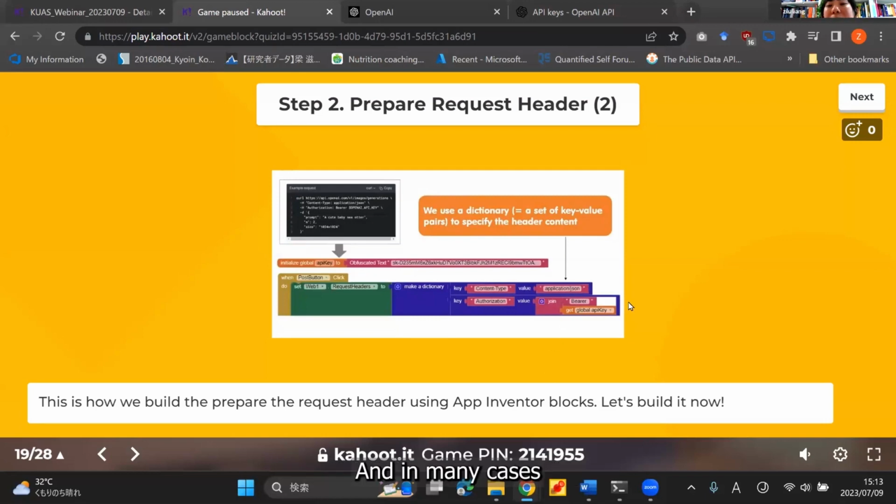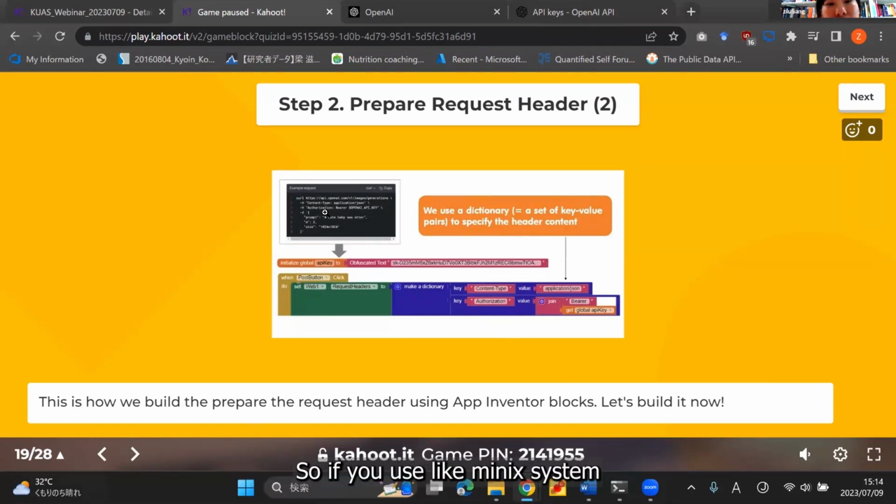And in many cases, we just need to specify the content type as application/JSON. Okay. It's like grammar rules. It's like learning English, right? You just need to know, oh, I should write it like this and remember it. That's all. And then another information you need to specify is the authorization. For this one, you need to write bearer space and then your API key. This is also like grammar rules, and you need to follow this format.